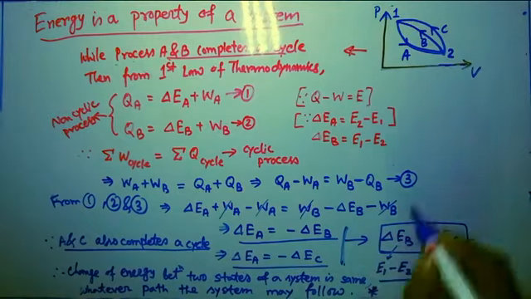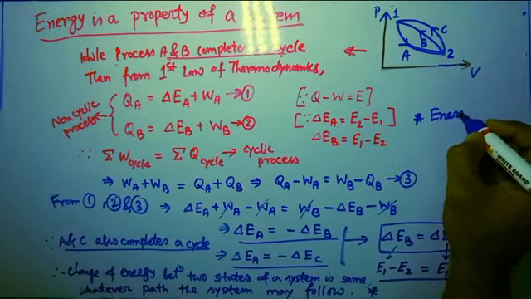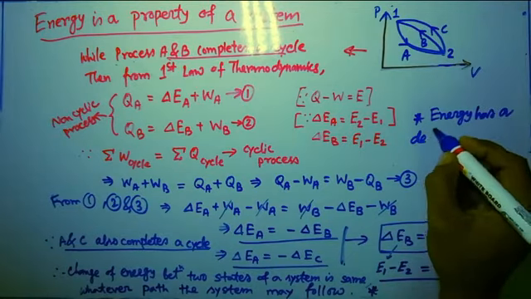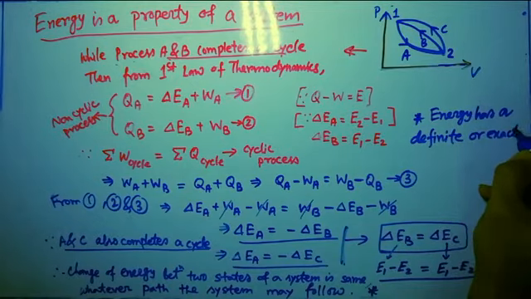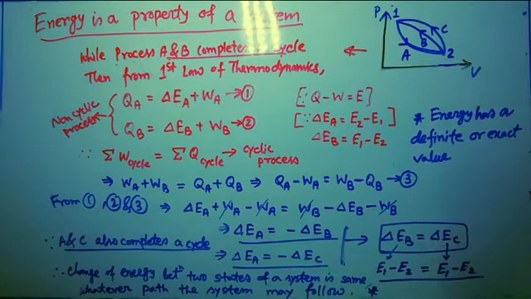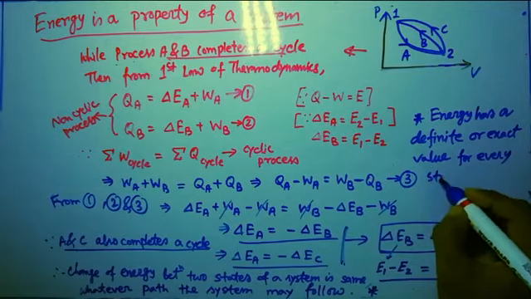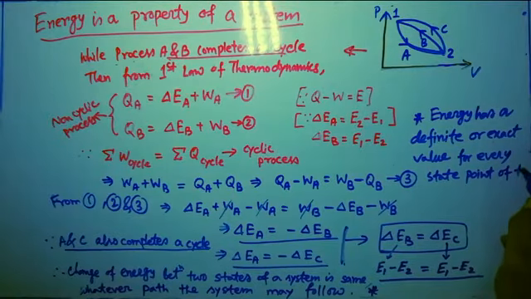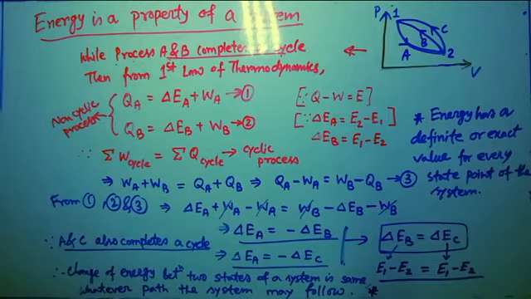Therefore I can say energy has a definite or exact value for every state point of the system. And it is right, at every state point you can get an exact value for that particular energy.